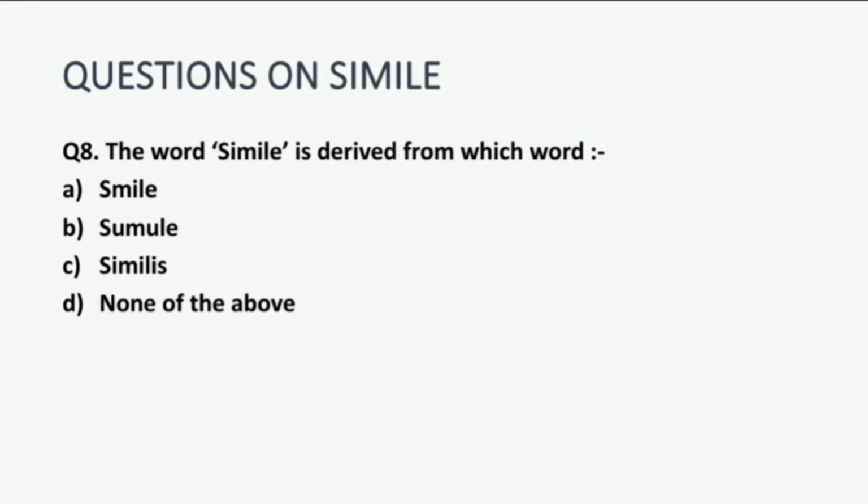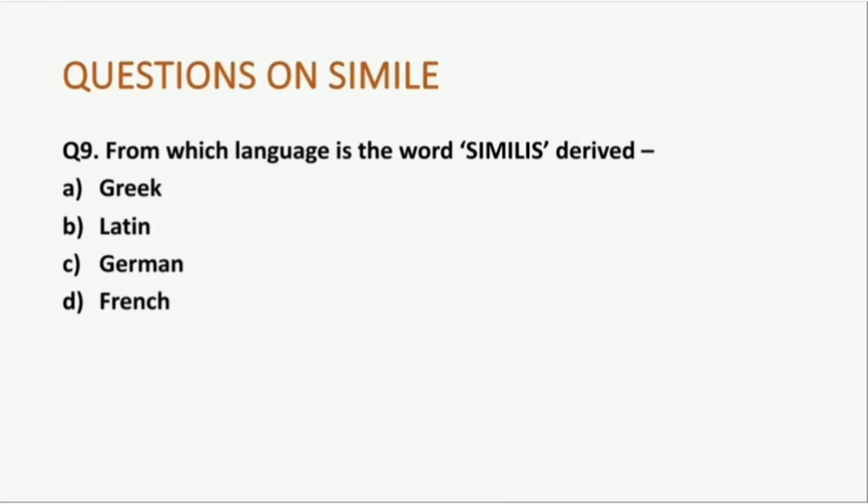Number 8 is, the word simile is derived from which word? So the word simile is derived from the word which is in option number C, that is similis. So option number C is the correct option. The next question, number 9, is, from which language is the word similis derived? In the English language, simile, a figure of speech, is derived from a word known as similis, which is basically derived from the Latin language. Option number B is correct.